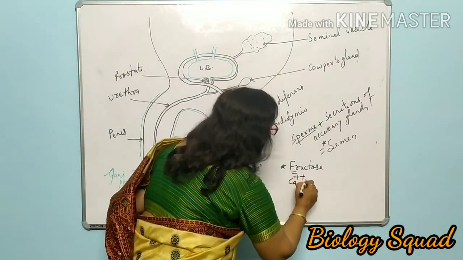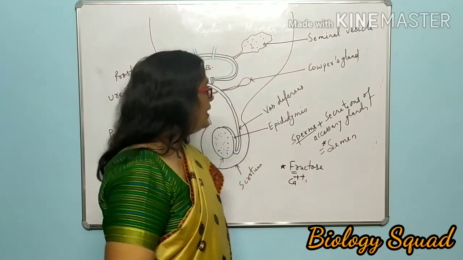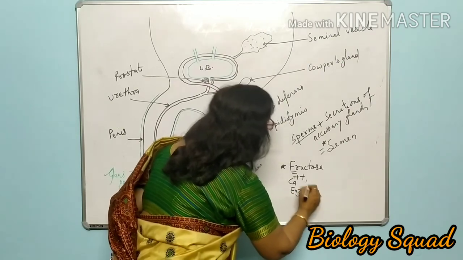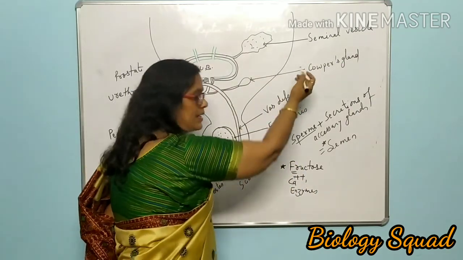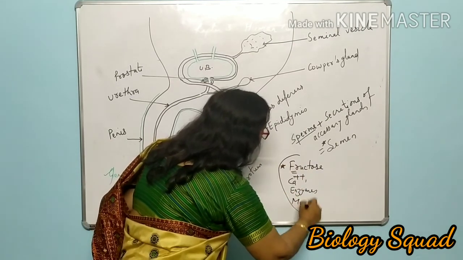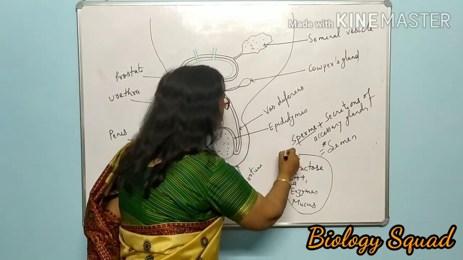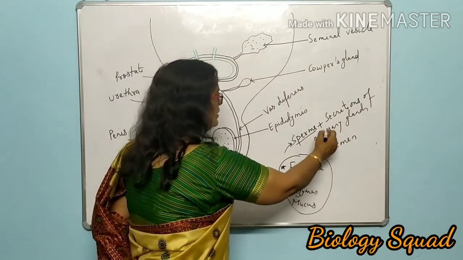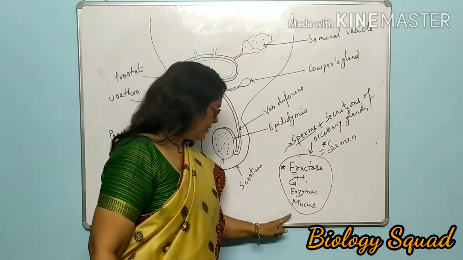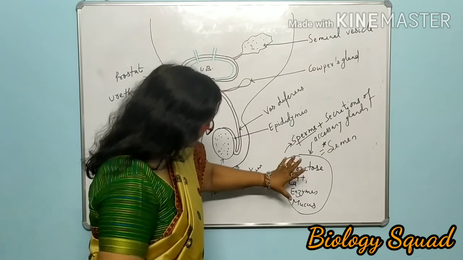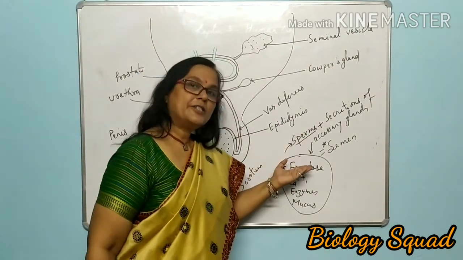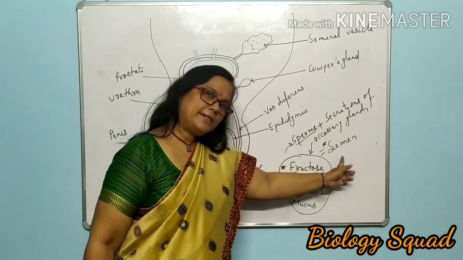Calcium ions are also added as well as certain enzymes are added, and finally the corpus gland secretes a clear mucus, and all such are mixed with the sperm. These are the secretions: fructose sugar, calcium ion, enzymes as well as mucus. All such secretions, materials, chemicals are added with the sperm and finally it is termed as semen.